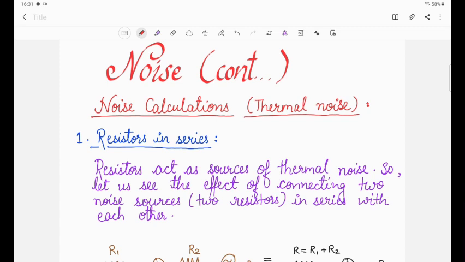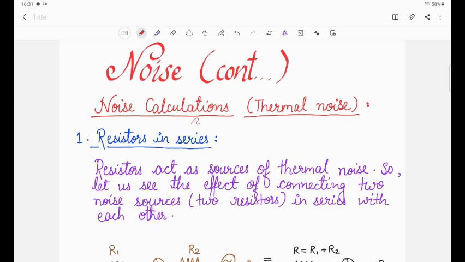In this lecture we will calculate the thermal noise for resistors when they are in series and parallel. After that we will calculate the noise when multiple amplifiers are connected in cascade. We will also take some examples to solve problems based on these derivations.